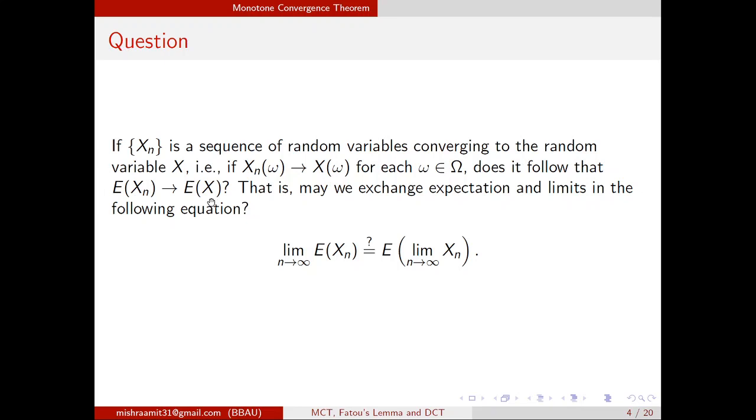That is our question. It means if Xn converges to X, then expected value of Xn converges to expected value of X or not. So in this equation, this is the expected Xn and this is the limit of expected Xn. We want to know whether we can interchange this limit and expectation. That means can we write expected value of limit Xn in this way. So this is our question, whether we can do this or not.